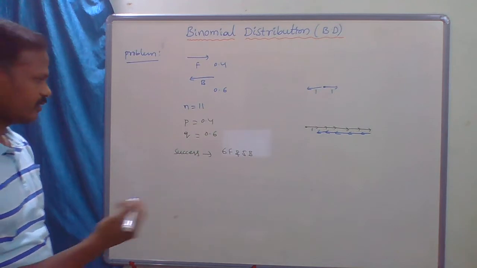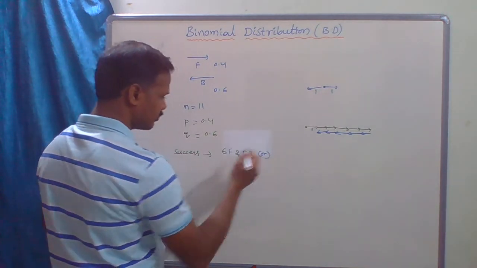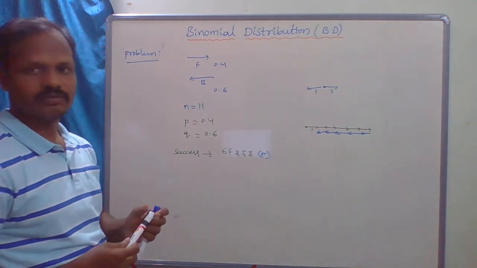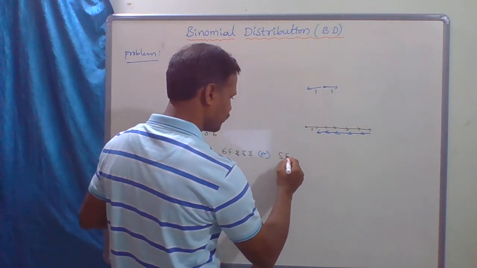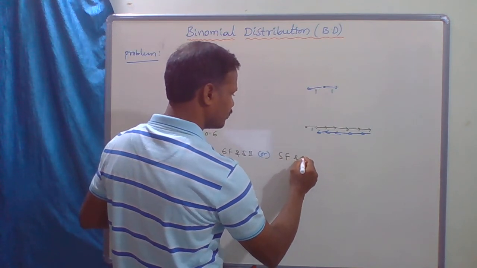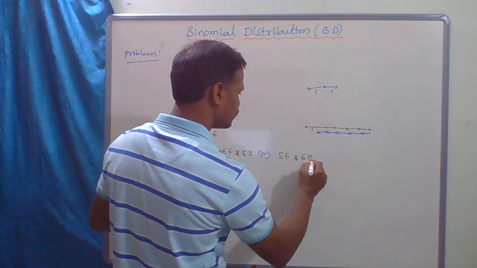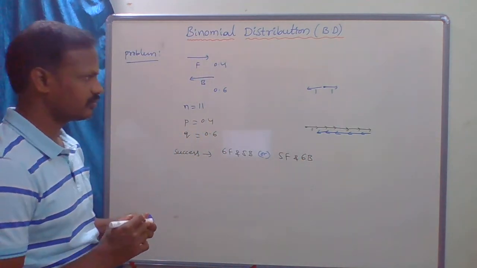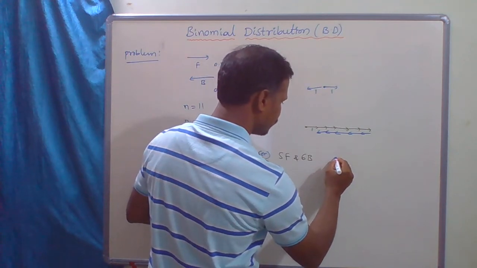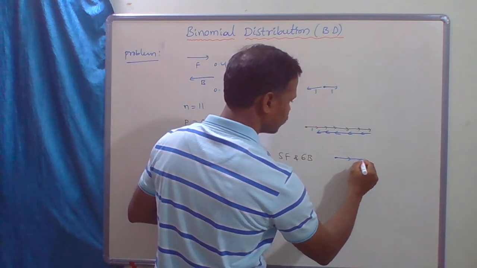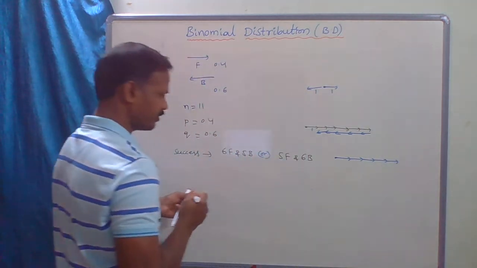Next, one more case is 5 forward and 6 backward. So this is the starting point, 1, 2, 3, 4, 5 forward.